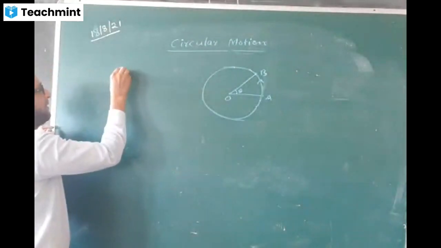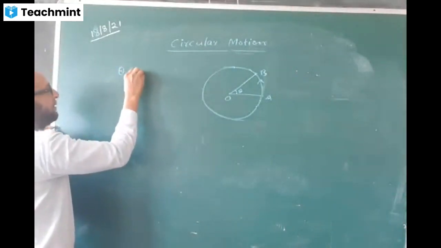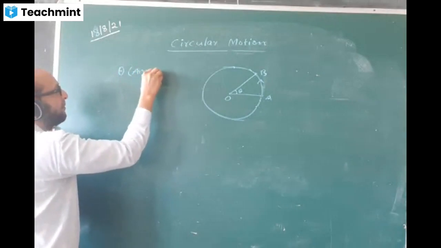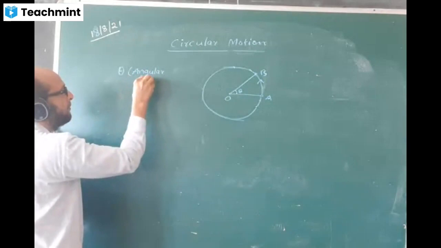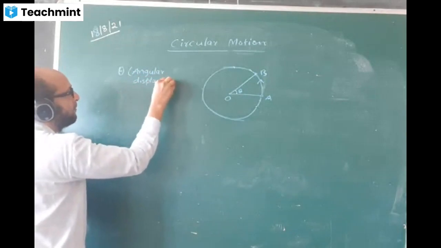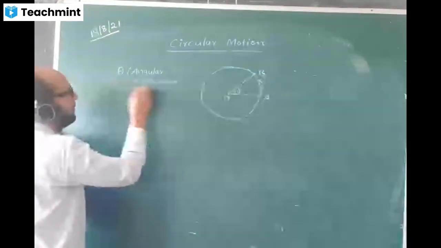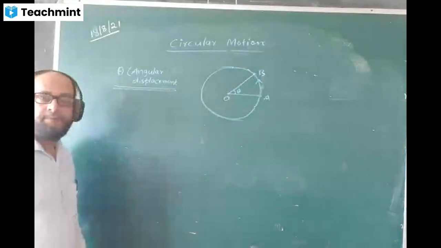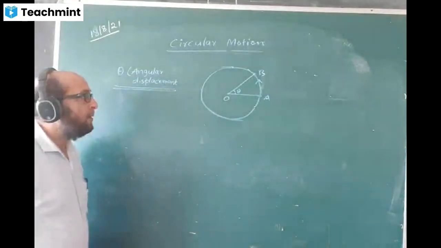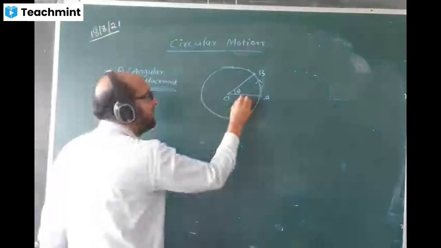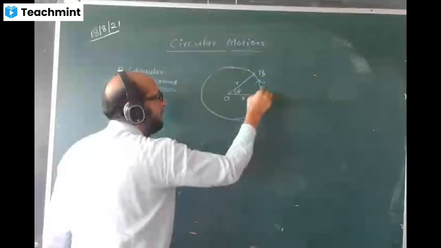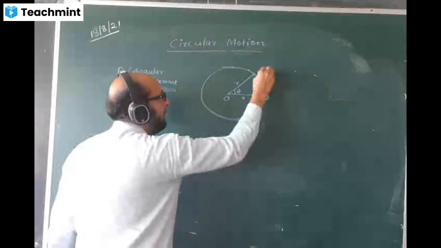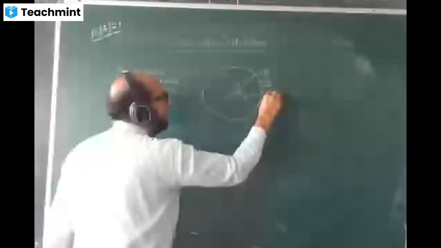Theta means angular displacement. This radius is, suppose, r. Here also it is r. This one I'll mark as A to B. This is the arc.